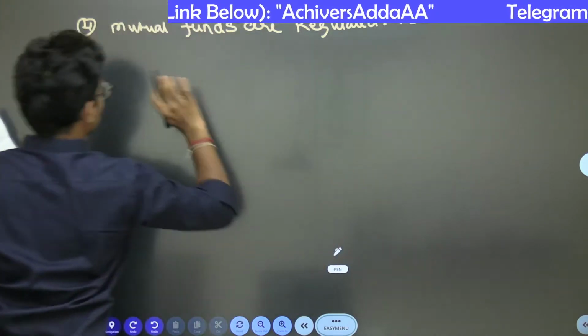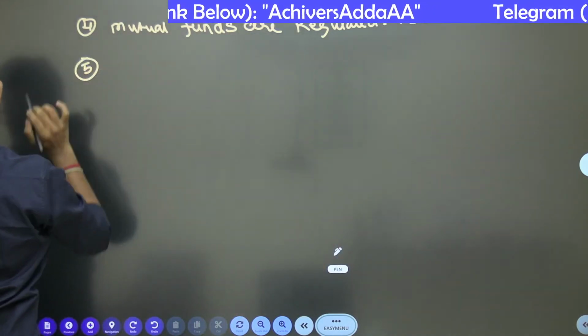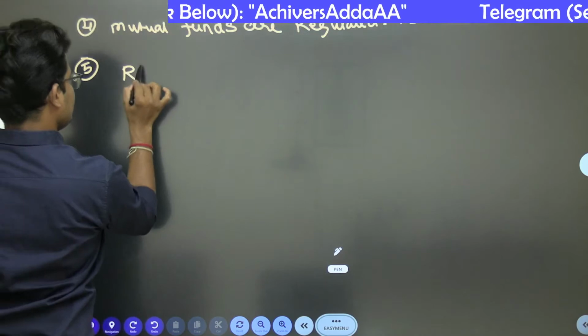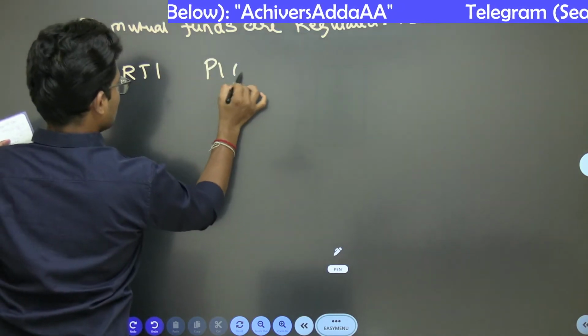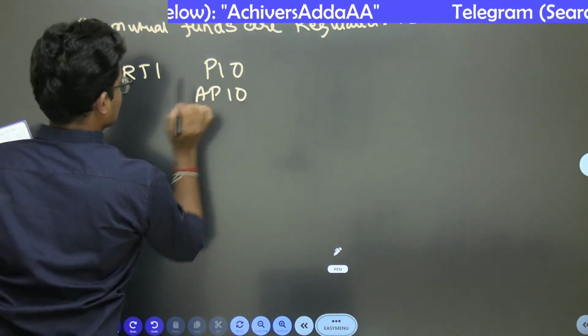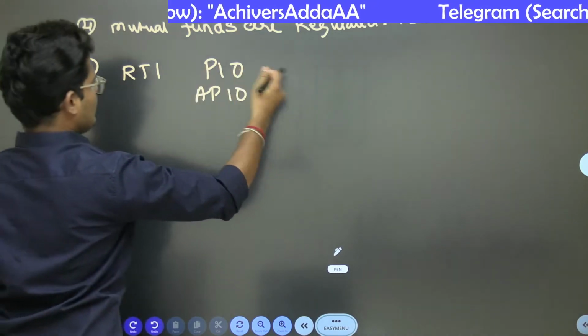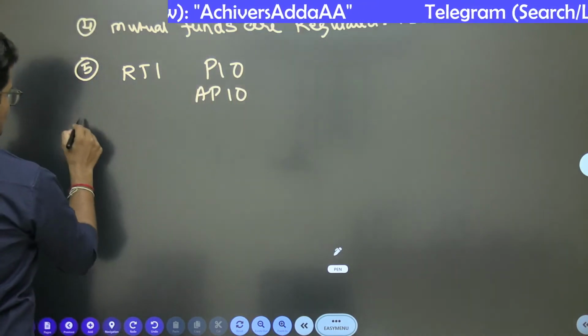We don't know. It was options based. And an RTI related question on PIO, APIO: Public Information Officer, Assistant Public Information Officer.